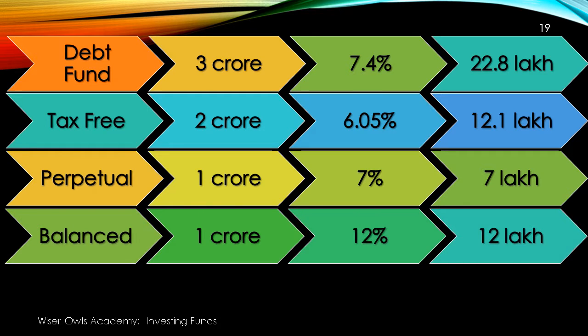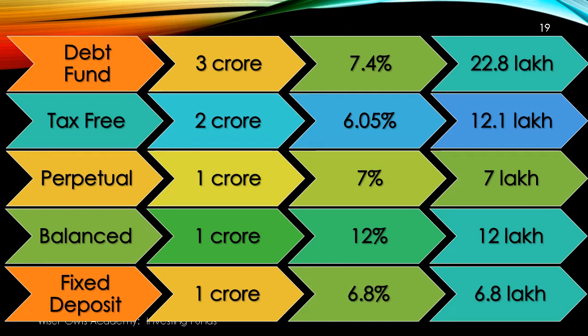And if you put 1 crore in the balanced fund, which means out of that 1 crore, 65 lakhs will be exposed to equity, your return is guaranteed to be a minimum 10%. When I use the word guarantee, that is based on past statistical evidence. That could fetch you a whopping 12 lakhs.